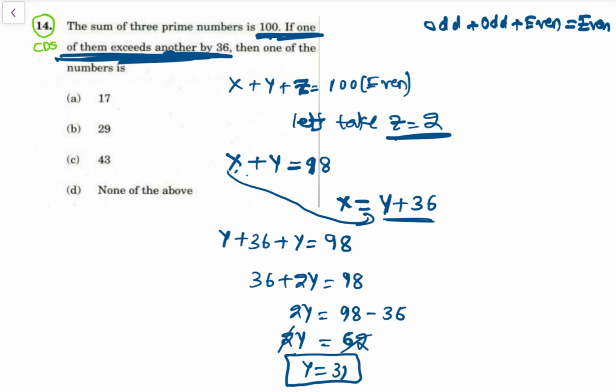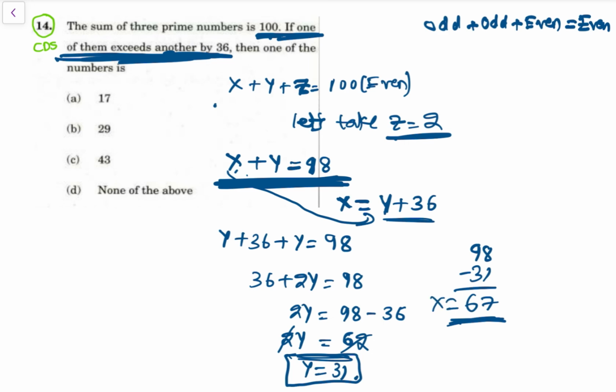अब y 31 है, we know x plus y is equal to 98, ठीक है भाई, ये प्राइम नंबर है. So 98 minus 31, so that is 67. भाई हमें पता आ गया, it is the value of x. So x is equal to 67, y is equal to 31, z is equal to 2.